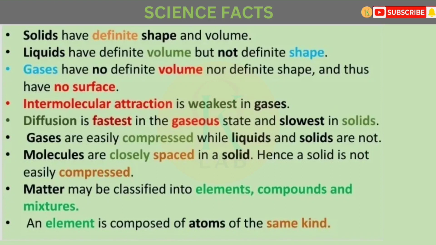Diffusion is fastest in the gaseous state and slowest in solids. Gases are easily compressed while liquids and solids are not. Molecules are closely spaced in a solid, hence a solid is not easily compressed. Matter may be classified into elements, compounds, and mixtures. An element is composed of atoms of the same kind.